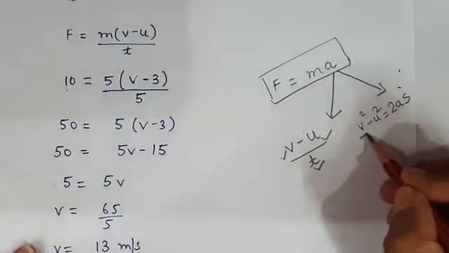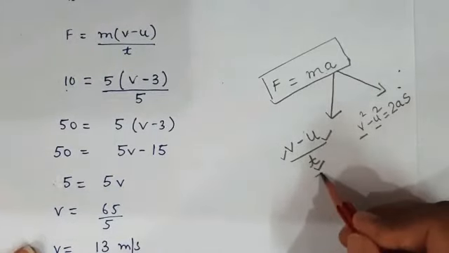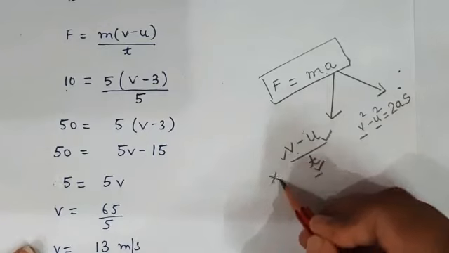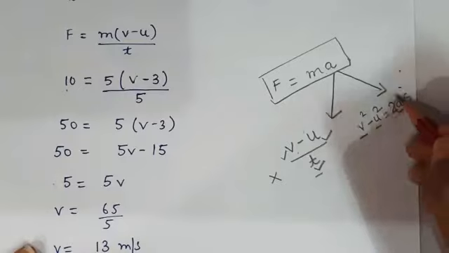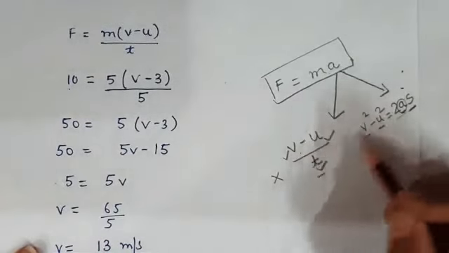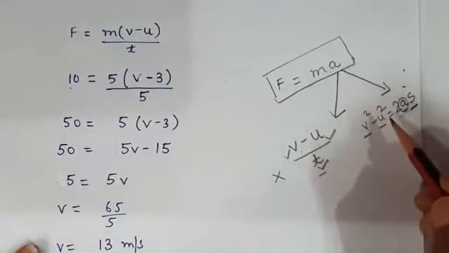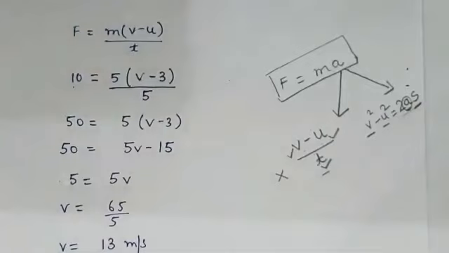If final velocity is given, initial velocity is given, but time period is not given, you cannot apply the first formula. You have to apply this formula where s is given, meaning the distance. So you can calculate the value of a from this equation and substitute here. So these are the two formulas for calculating acceleration. Keep this thing in mind. So that's it for today's lecture.